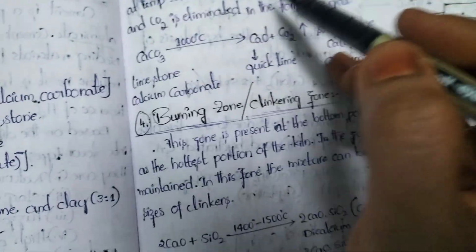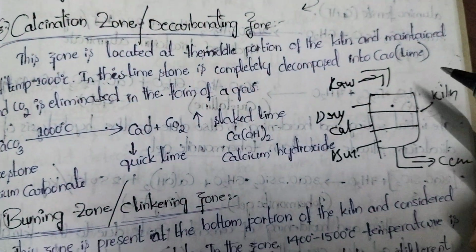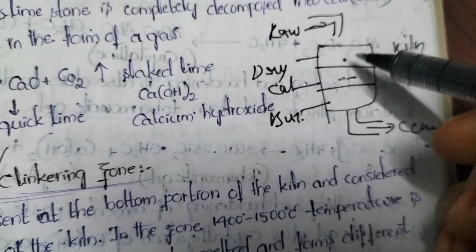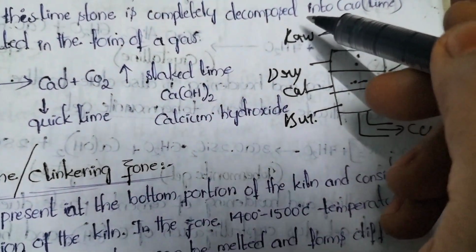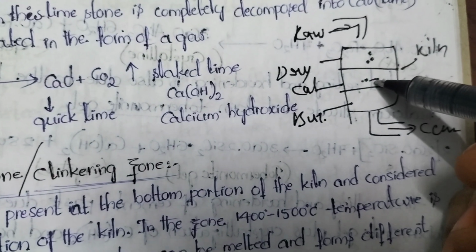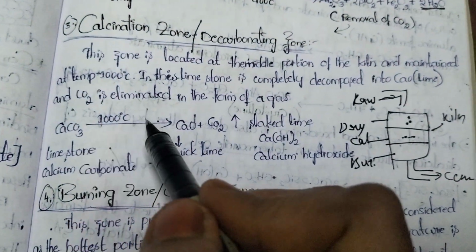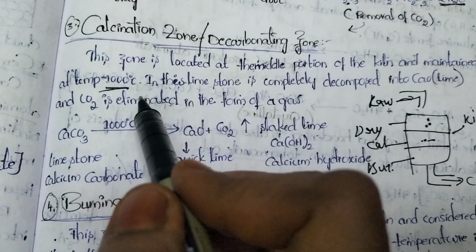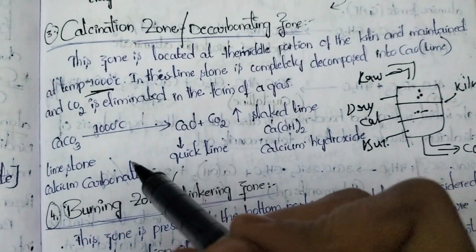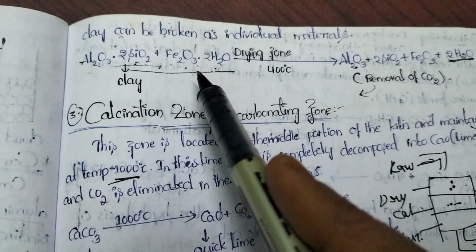Next, calcinating zone or decarbonating zone. In this zone, after removing water, we allow the raw materials into the next zone. Next zone is what? It is the second zone. Observe the diagram, rough diagram. After the drying zone reaction, we treat the raw materials in the calcinating zone, heating them at 1000 degrees C. Here temperature is increased. Whenever we heat the raw materials at 1000 degrees C, in the first reaction argillaceous materials are involved in the reaction. What are the raw materials?